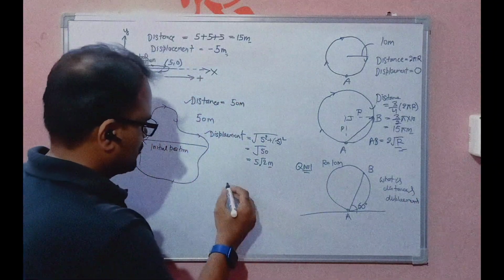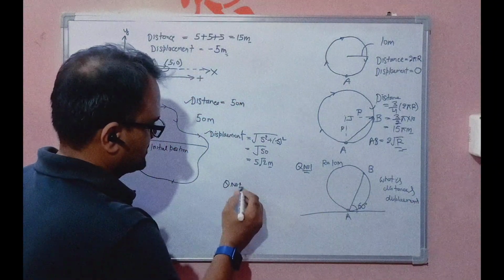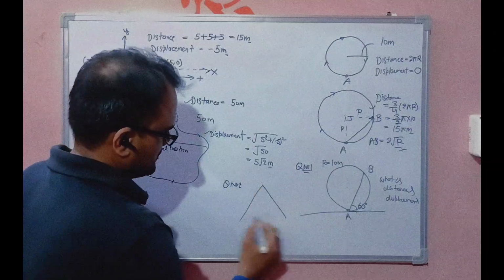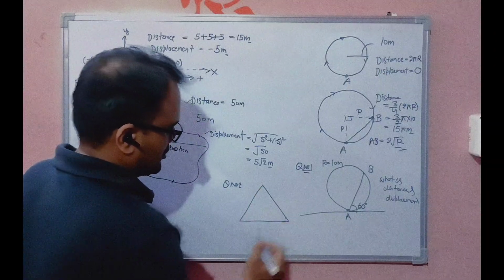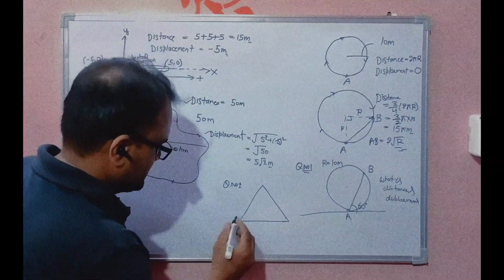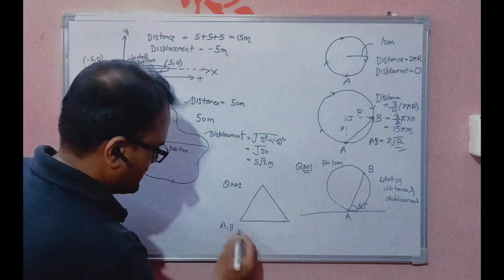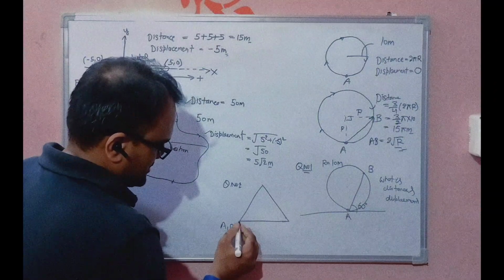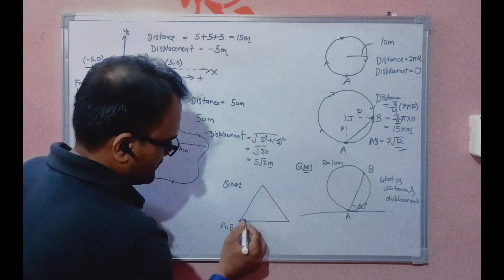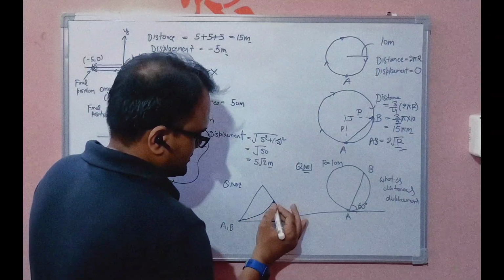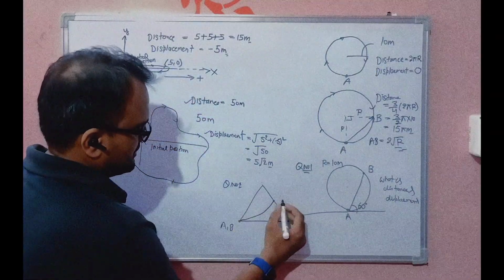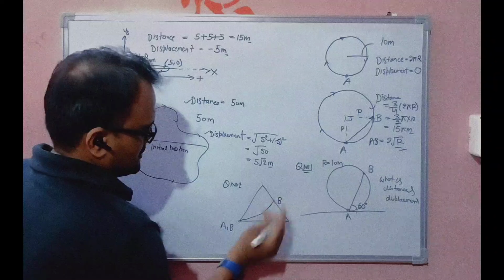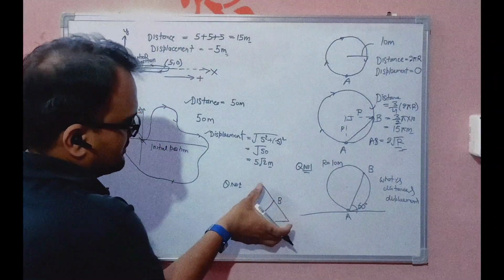Similarly, there is a next question. Question number 2 is, suppose this is a triangular path. There are two persons, person A and B. Person B starts his journey from this point and reaches this point B, which is exactly at the middle of this side.